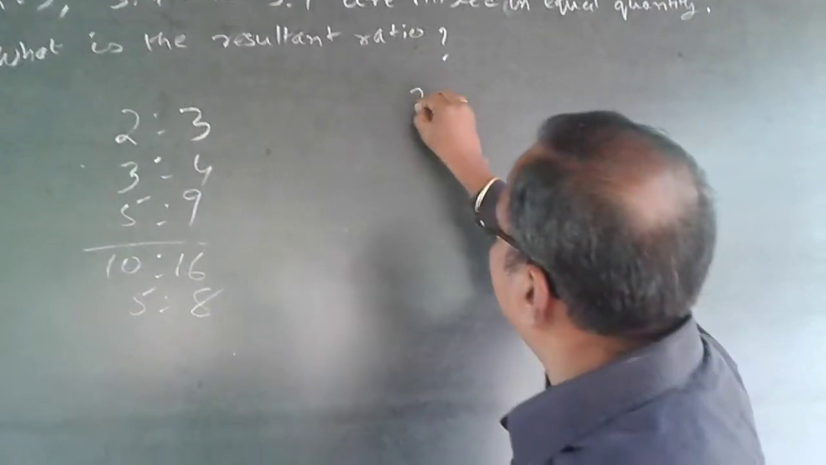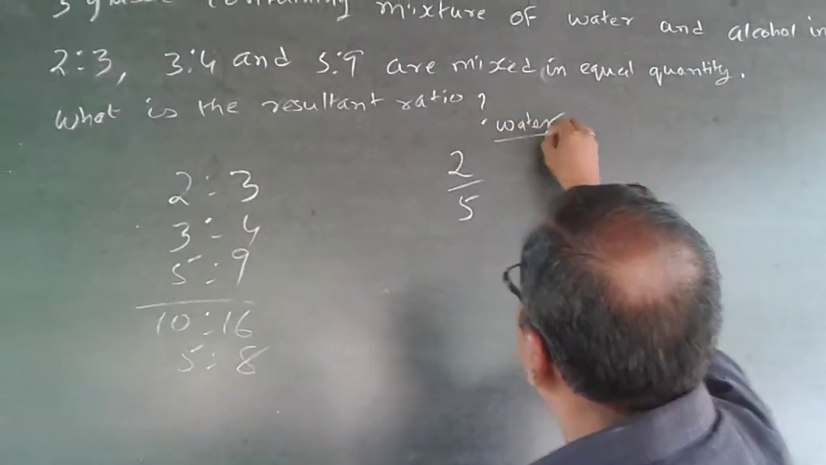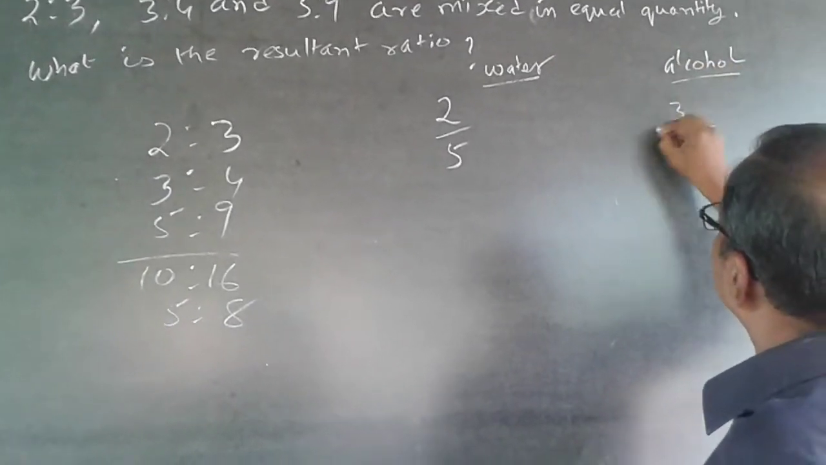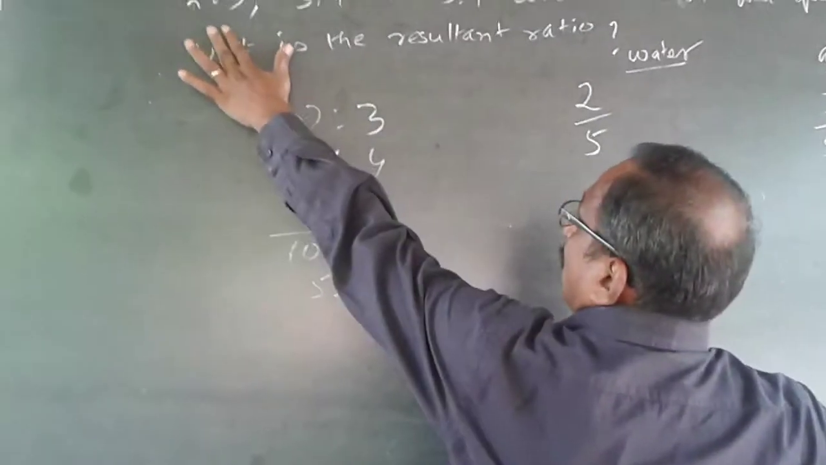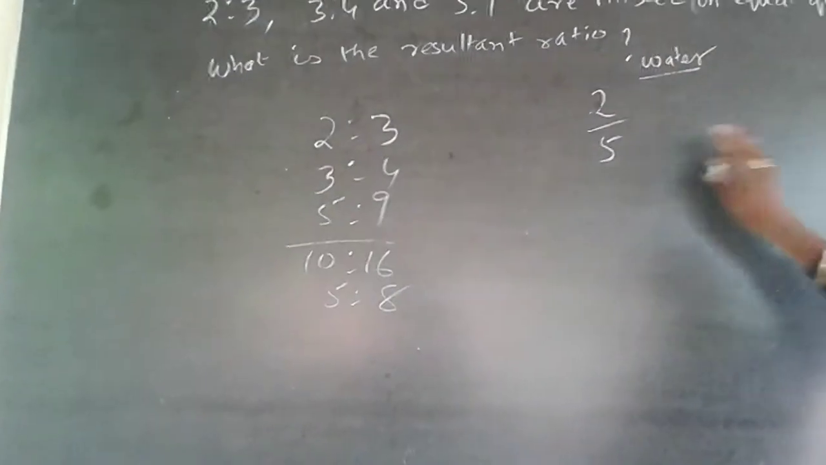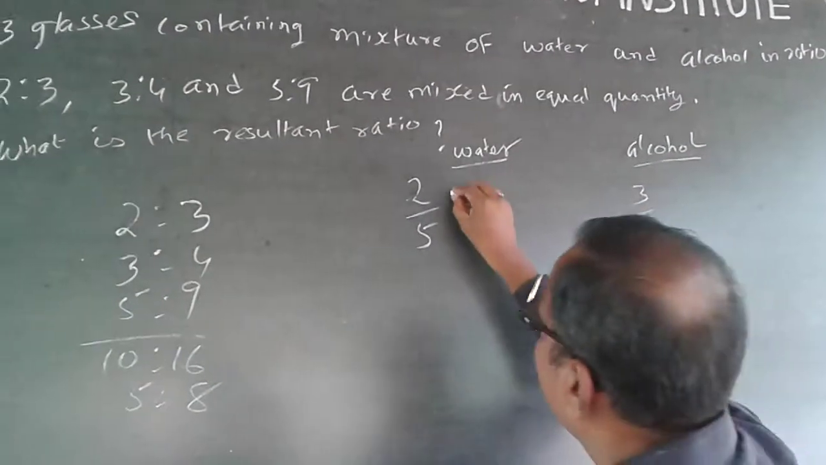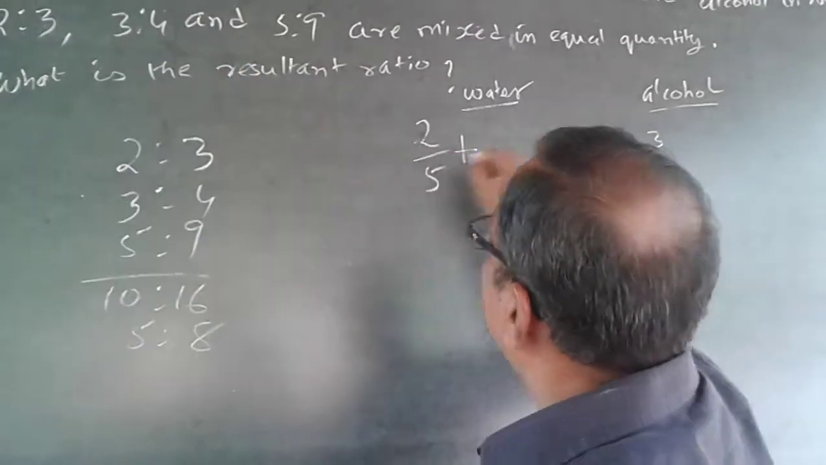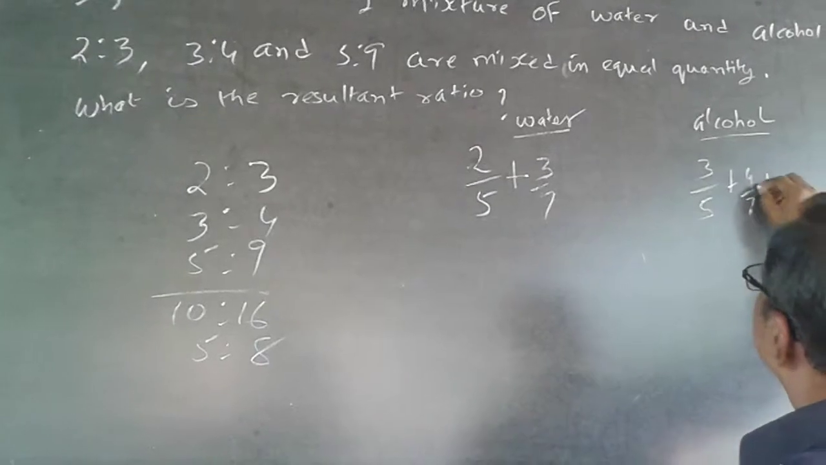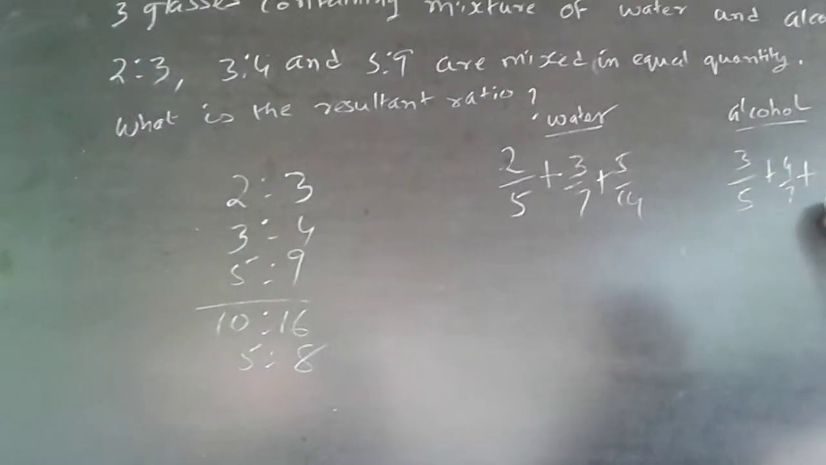So water will be 2 out of 5 and alcohol will be 3 out of 5, because totally it is 5 parts. Out of these 5 parts, 2 will be water and 3 will be alcohol. So the proportion will be 2 out of 5, and similarly 3 out of 5. From the next one, you will have to add it: 3 out of 7 and here plus 4 out of 7. Plus here, 5 out of 14 and plus 9 out of 14.